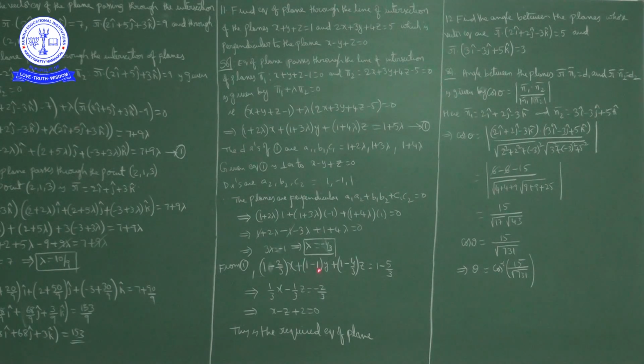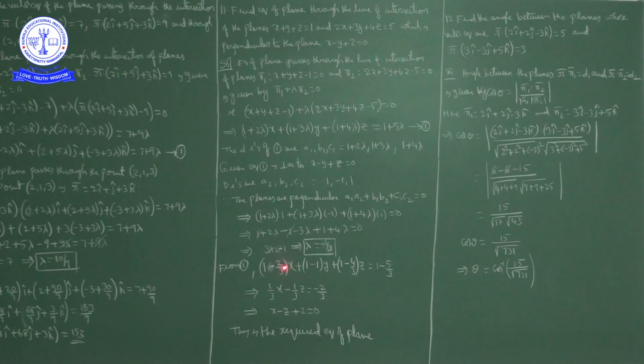Then 1 plus 3 lambda, where 3 lambda is minus 1, so 1 minus 1 is 0, into y. Then 1 plus 4 lambda is 1 minus 4 by 3, into z, is equal to 1 plus 5 lambda, and 5 lambda is minus 5 by 3, so 1 minus 5 by 3.